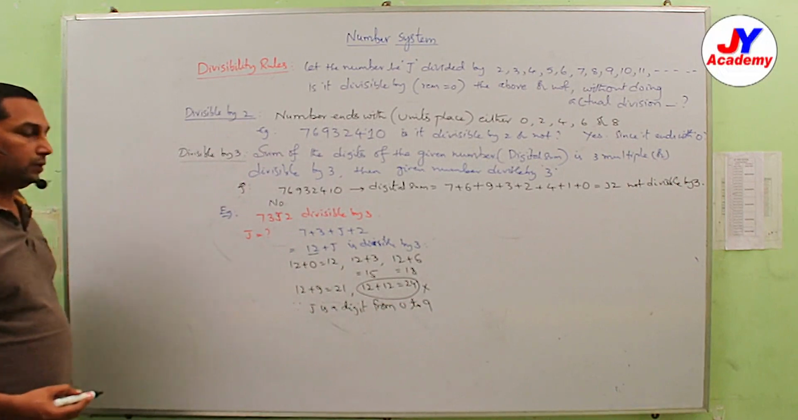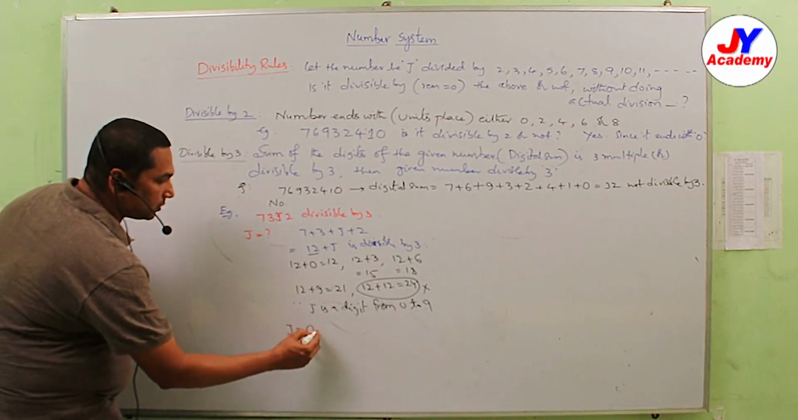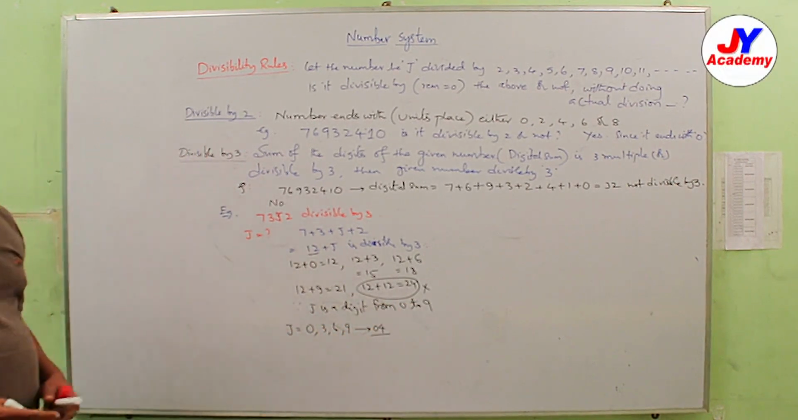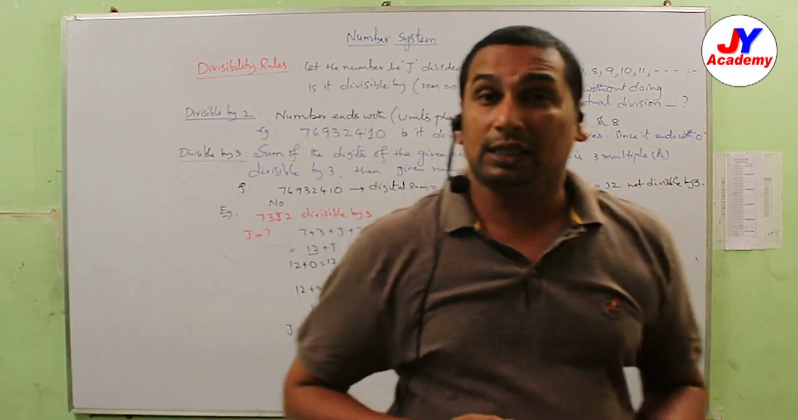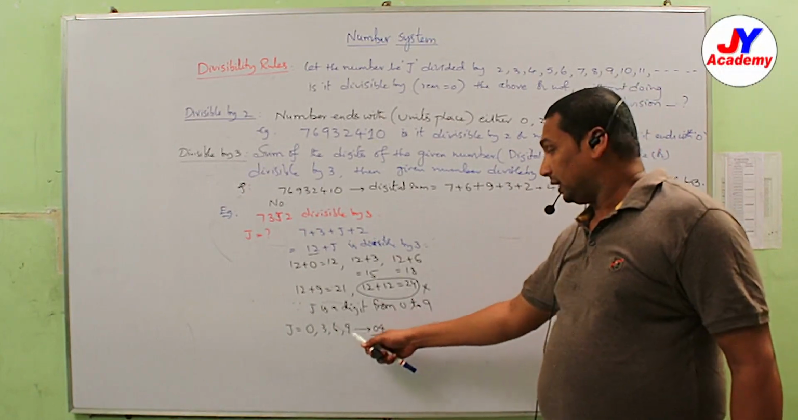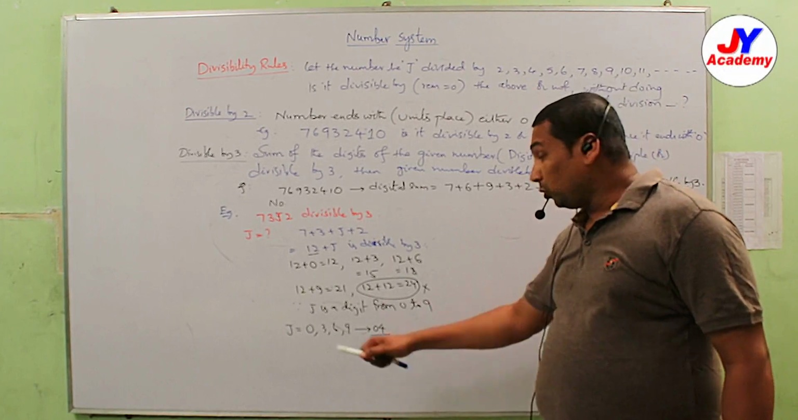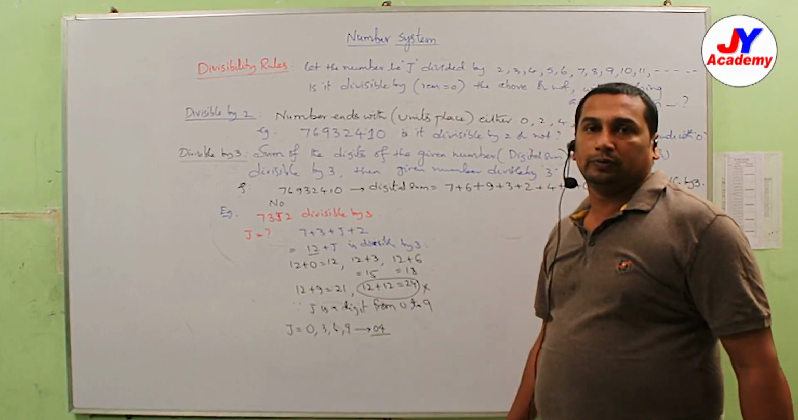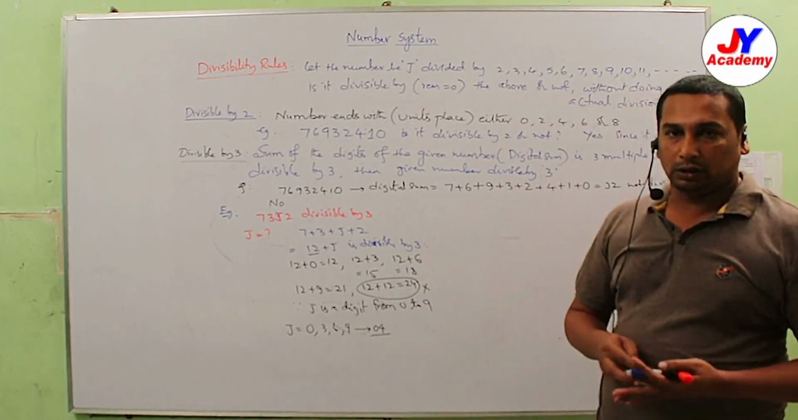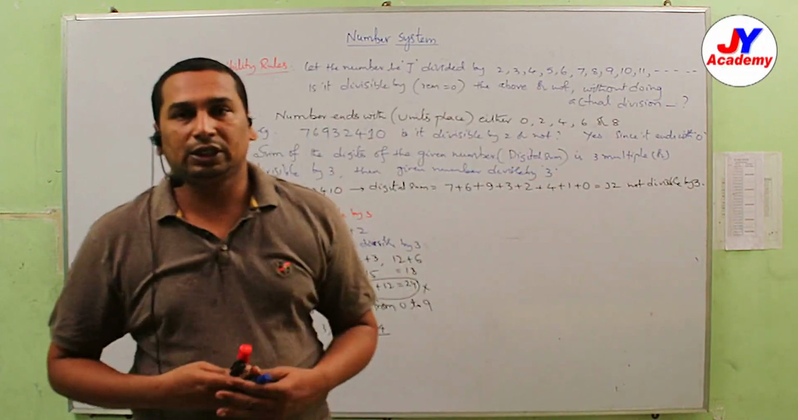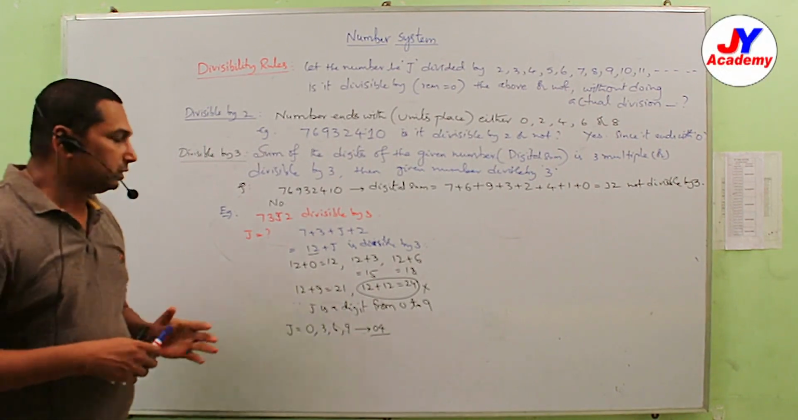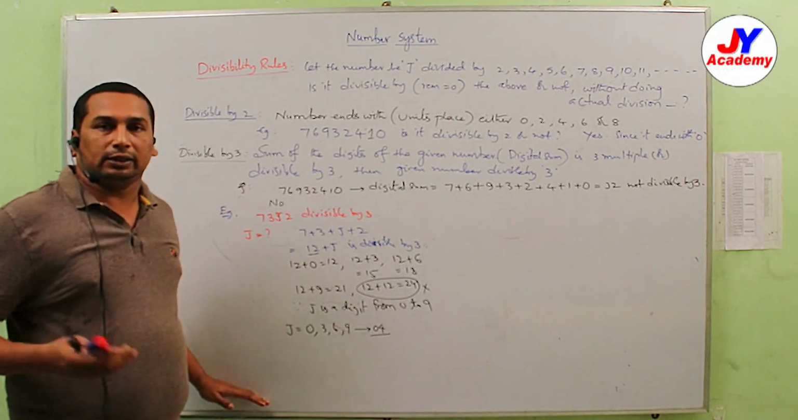So what are the possible values for J now? 0, 3, 6, 9. So 4 possibilities are there. If the question asks what is the least value of J? 0. What is the greatest value of J? 9. How many possible values for J? 4. So like that, questions will come. We will provide worksheets on our website or in our WhatsApp groups. Just follow these methods and solve the worksheets.